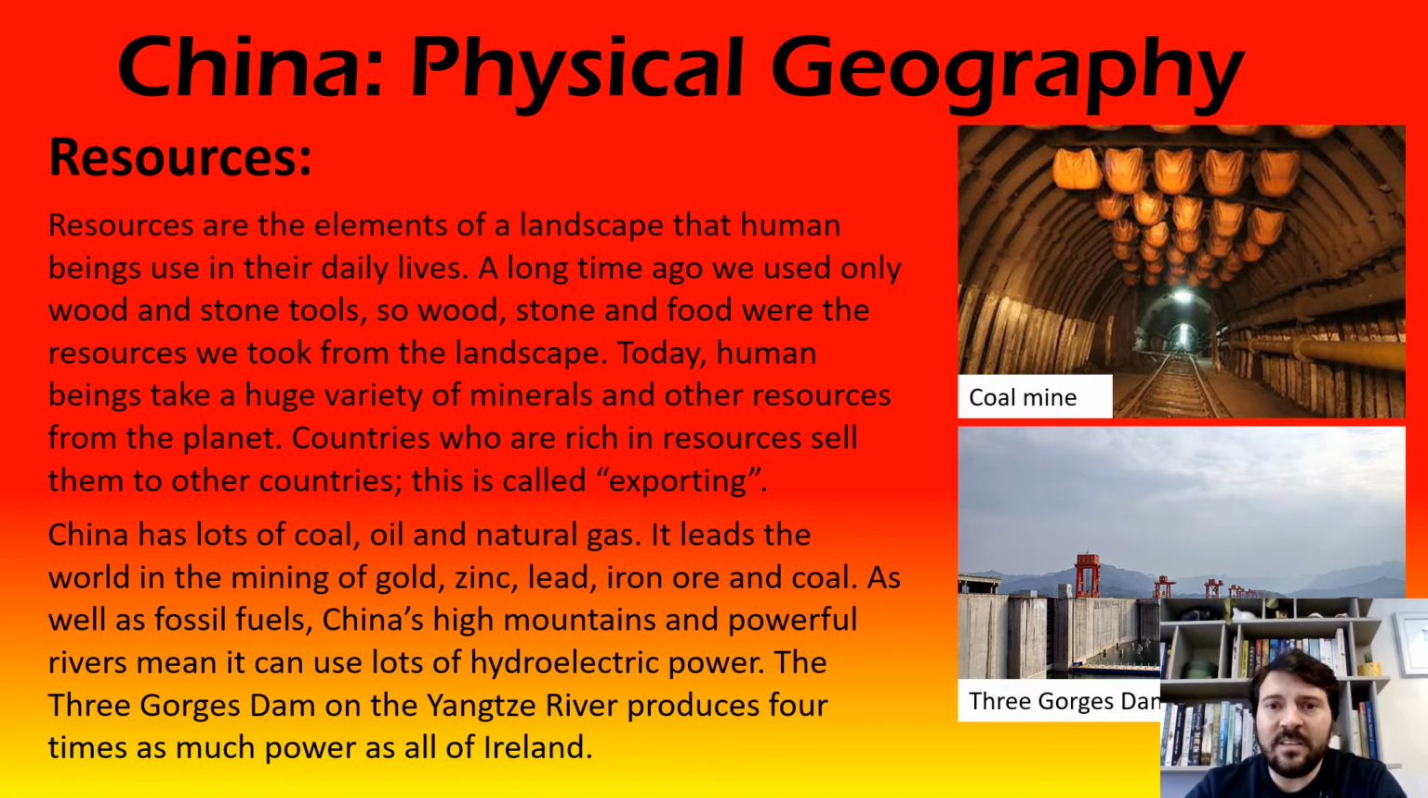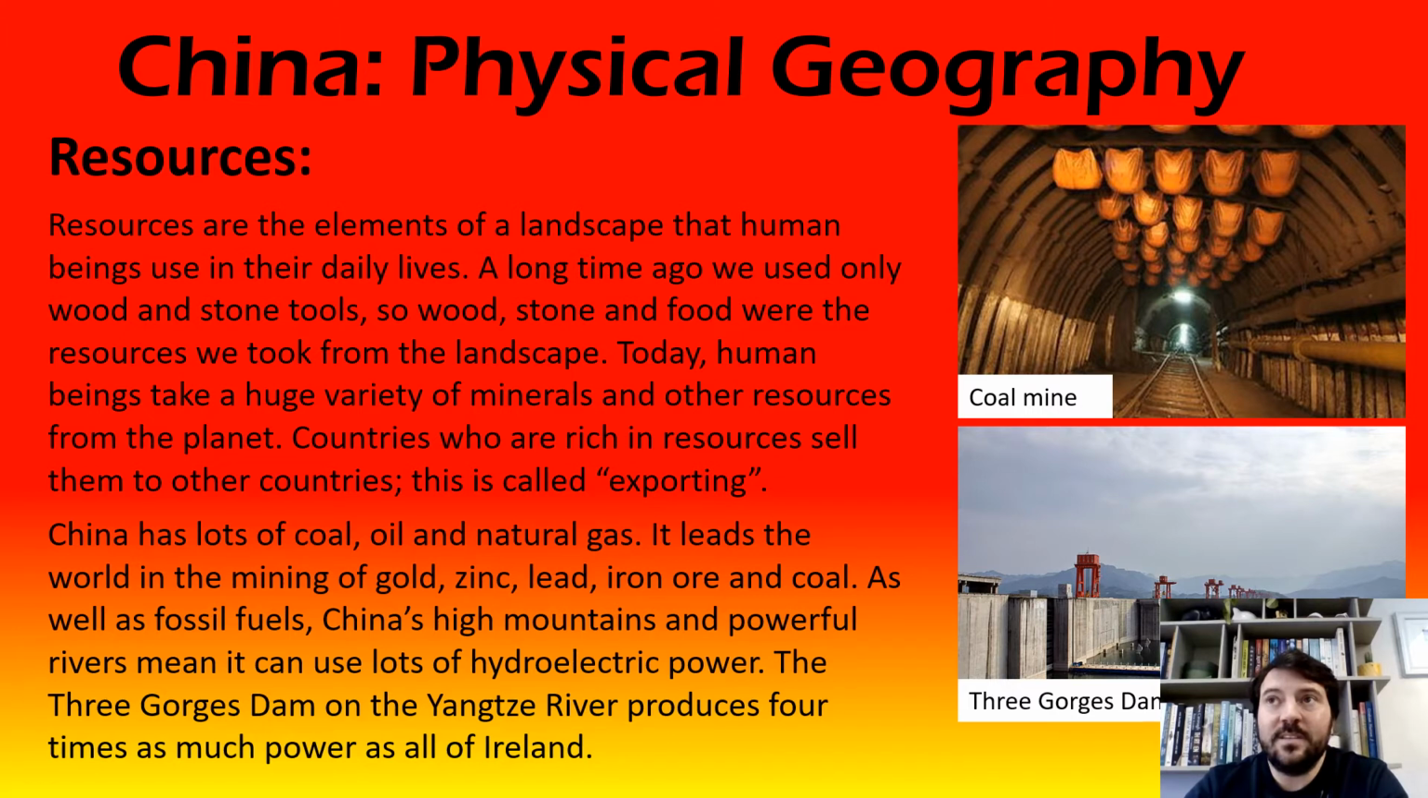And when a country has lots and lots of resources, they sell it to another country. That's called exporting. And when a country doesn't have that resource itself and needs to bring it in from outside, they buy it from another country. And that's called importing. So China is one of the world's biggest exporters and one of the world's biggest producers of resources. So they have lots and lots of coal and oil and natural gas. They're also number one in the world for mining gold, zinc, lead, iron, and coal.